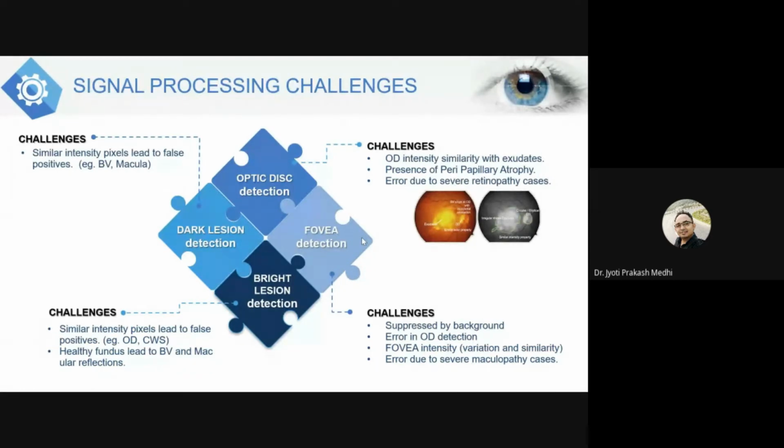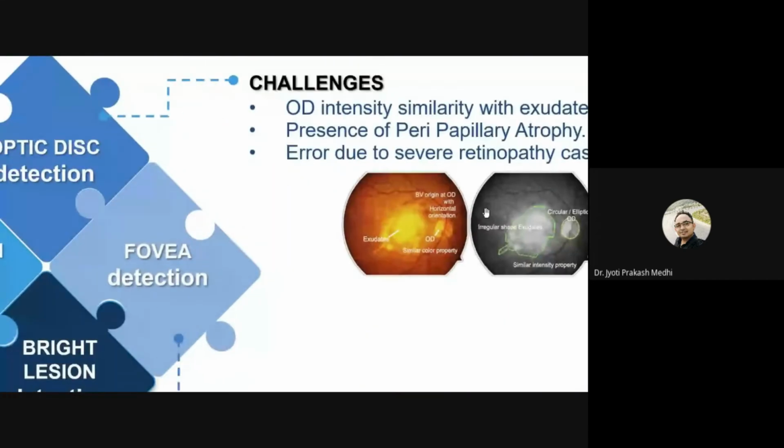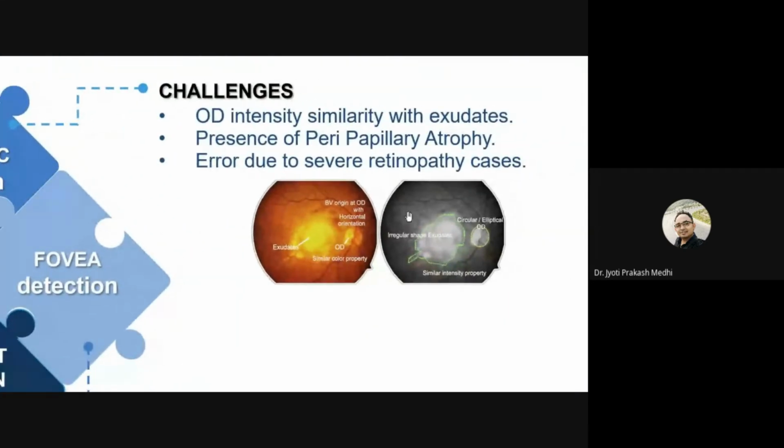As you can see here, the exudate portion and the optic disc region have similar intensity and similar color. So if you use algorithms that identify with respect to intensity or color, it is hard to identify which one is exudate and which one is optic disc. This is the main challenge in optic disc identification.